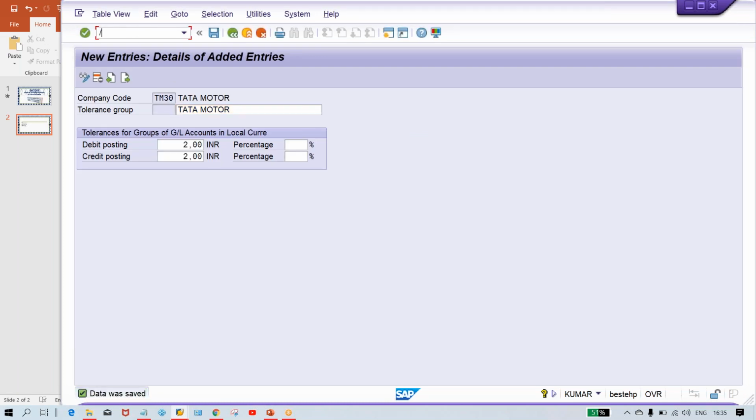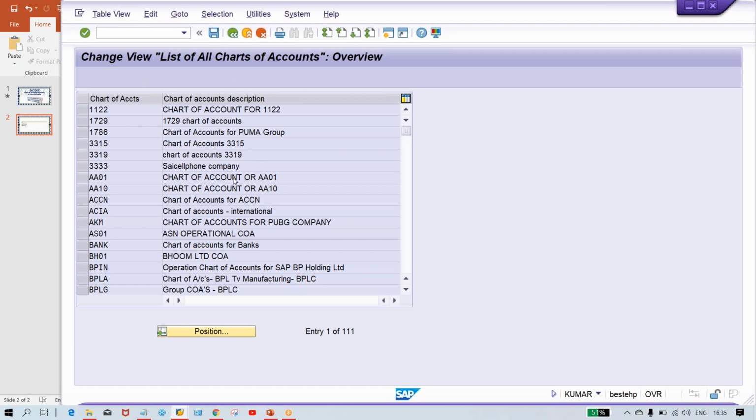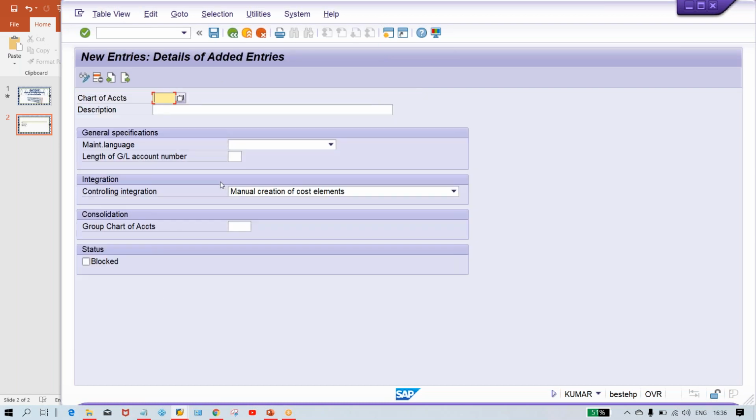Now GL setting. Quickly, OB13. OB13, here you can do one thing. Set up your chart of accounts, TM30. And here English, any length can be given, and save it.